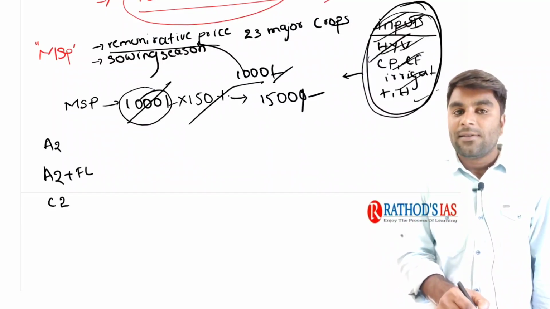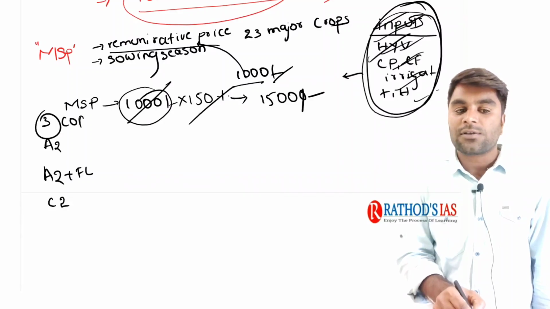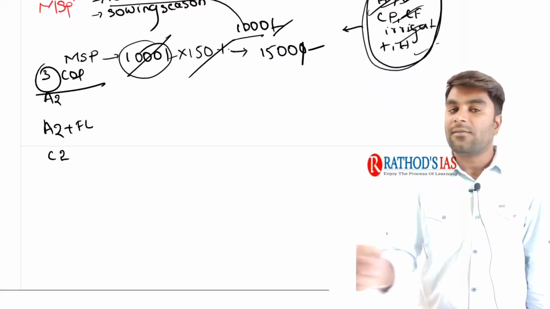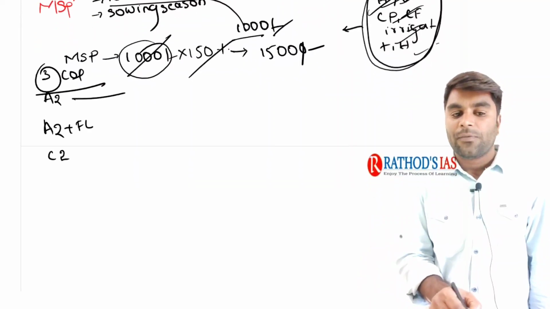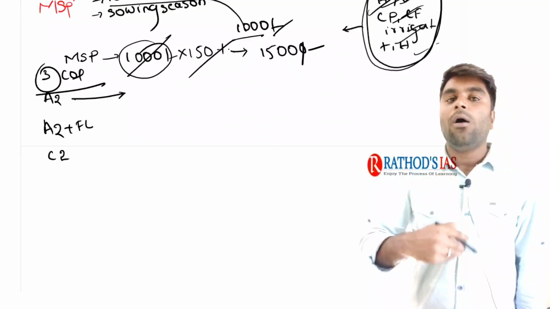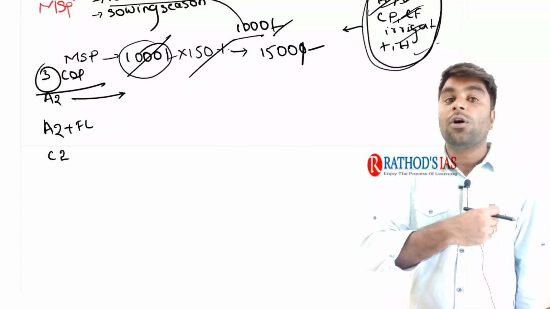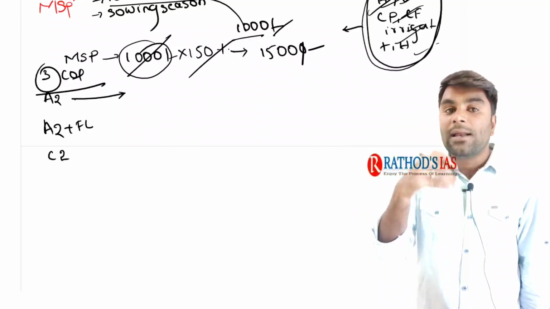Now, as I said, there are three important components of the cost of production: A2, A2 plus FL, and C2. Understand, A2 simply means all the expenditure made by the farmer out of his pocket to purchase the agriculture inputs.